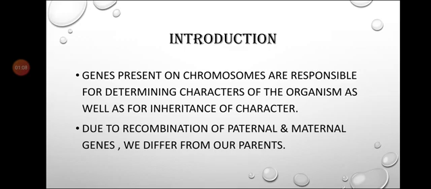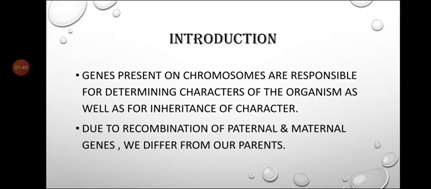Genes present on chromosomes are responsible for determining characters of the organism as well as for the inheritance of characters. What does this mean? Genes are present on chromosomes and are responsible for determining the characters, that means traits of the organism, as well as for inheritance of characters, meaning transmission of characters from one generation to another. And due to recombination of paternal and maternal genes we differ from our parents.